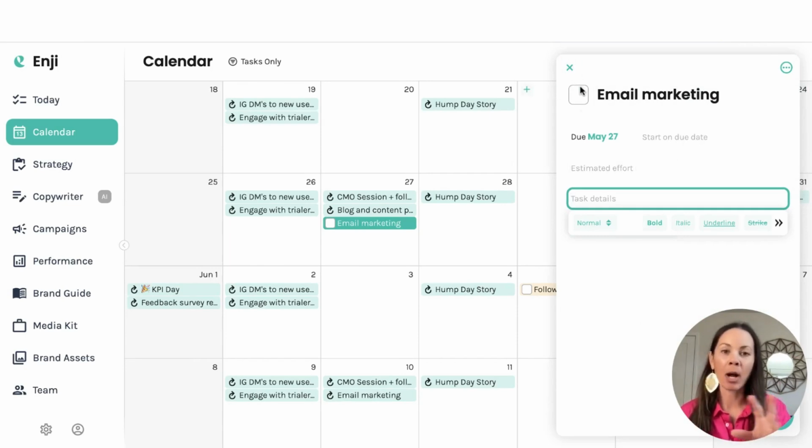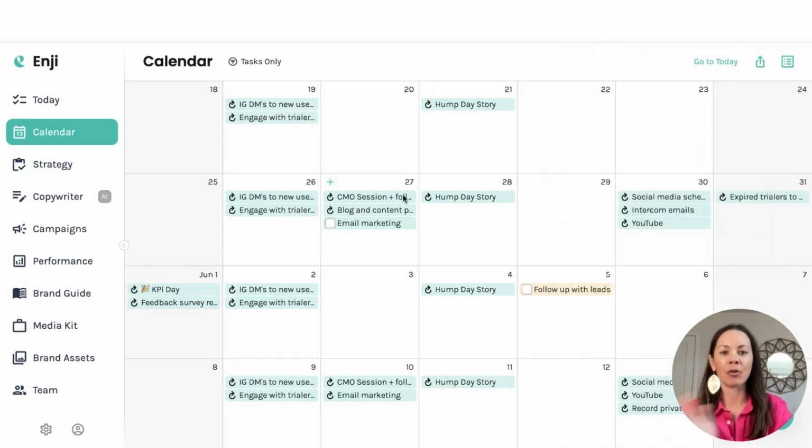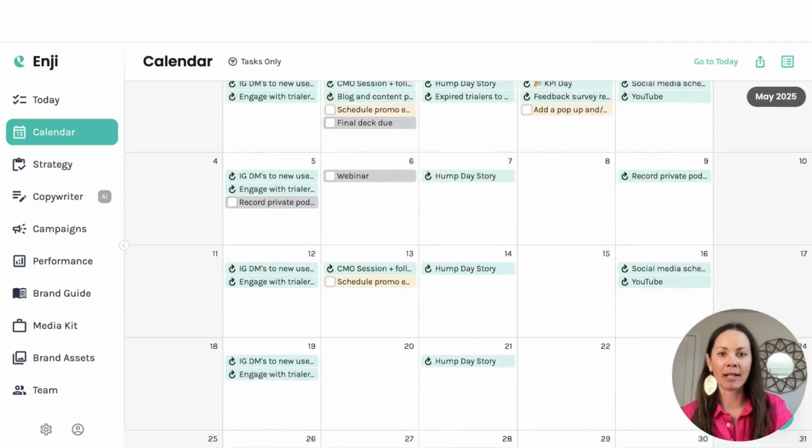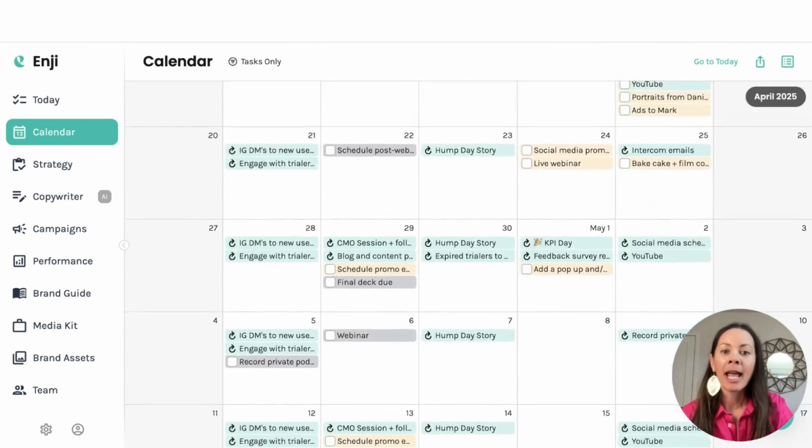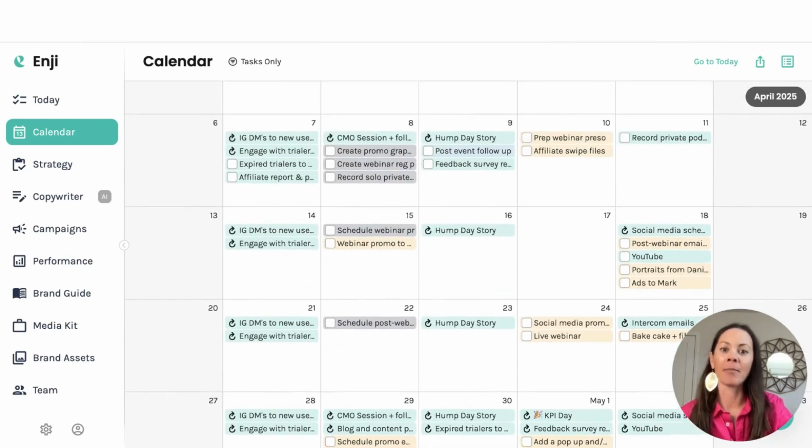It's now the checkbox versus the little round arrow guy. And that means that I can now use this task to plan more deeply. What am I going to do on May 27th? So let me show you a little bit about how I do that, because I haven't gotten that far down into planning my email marketing, and I don't feel bad about it because that was like in May.